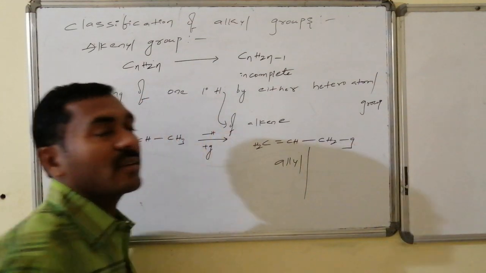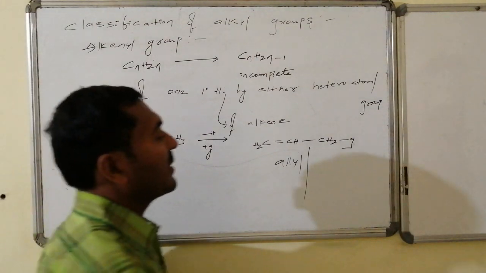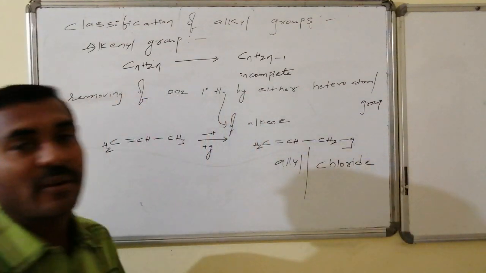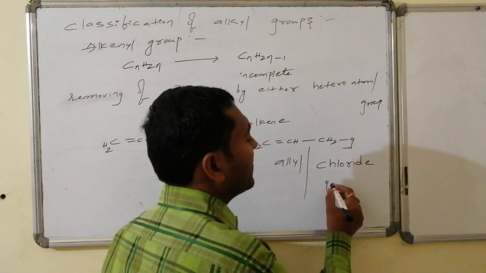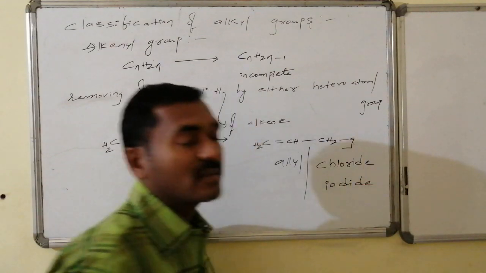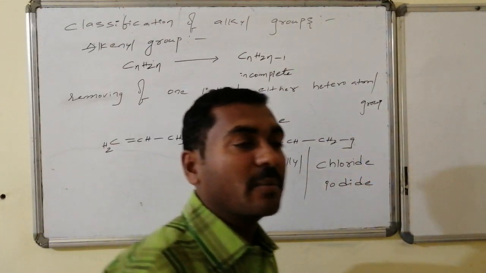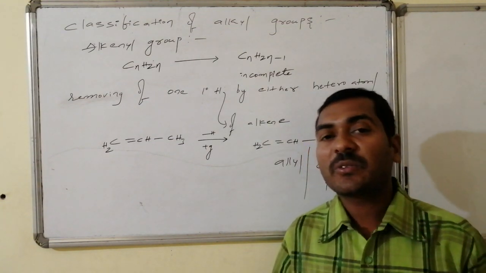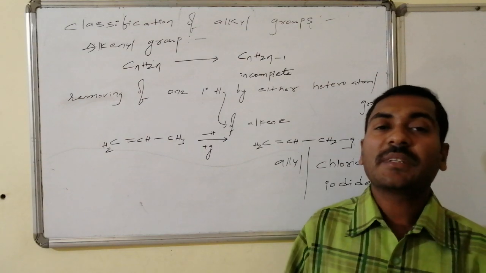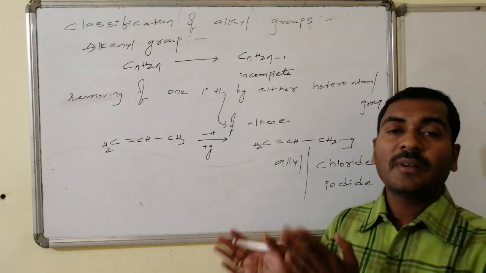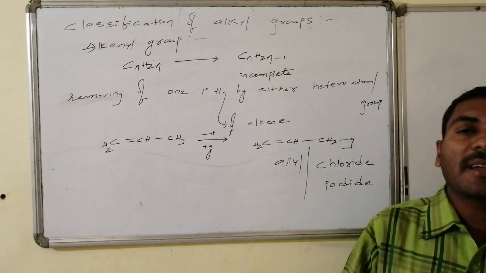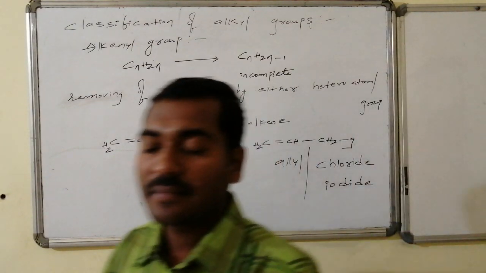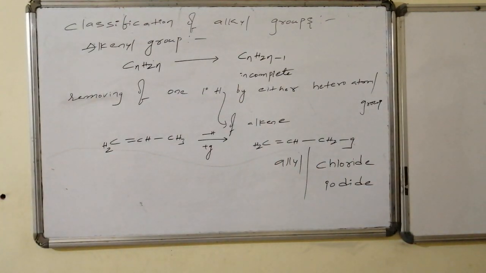If this particular group is chloride, then that is said to be allyl chloride. And if that one is iodide, then that is said to be allyl iodide. In the case of propene, if one of the primary saturated hydrogens is replaced by the group, after removal of that primary hydrogen, the obtained alkenyl group is said to be the allyl group. Allyl group connected with chlorine or iodine are said to be allyl chloride, allyl iodide, etc.